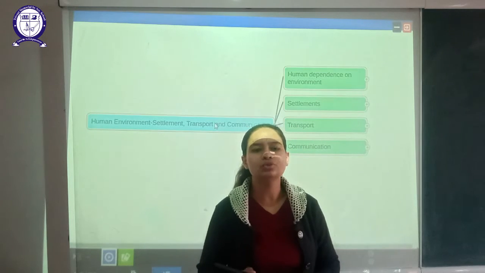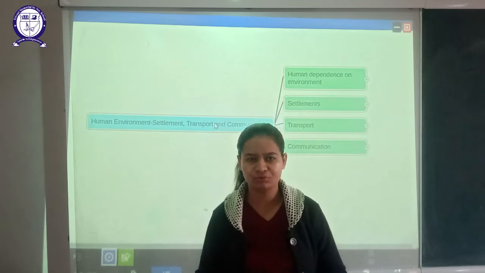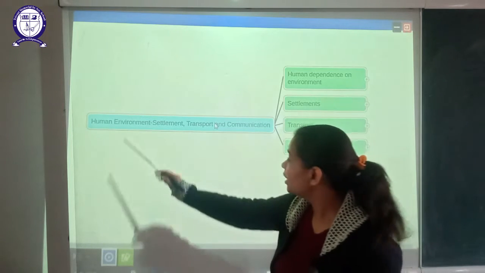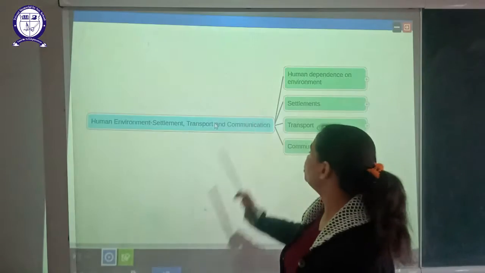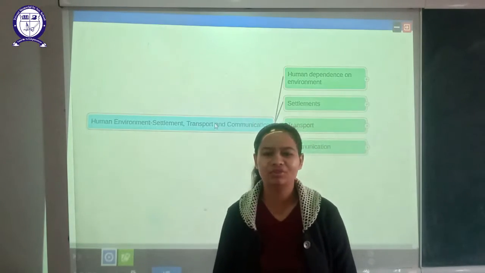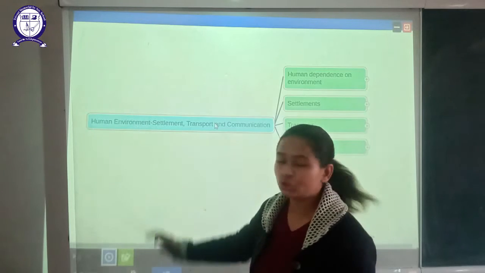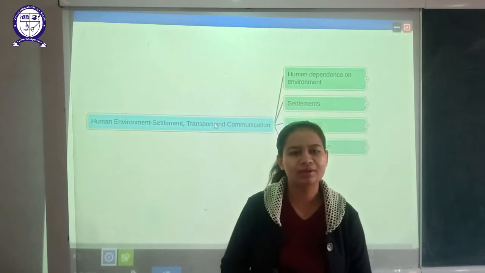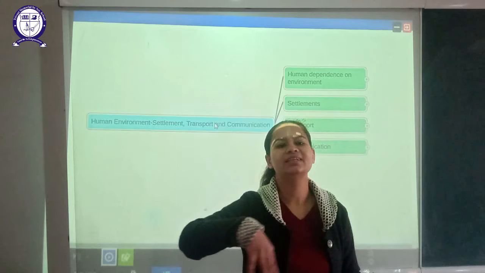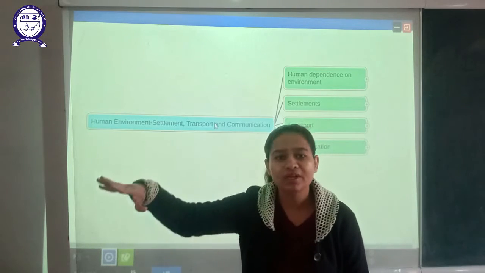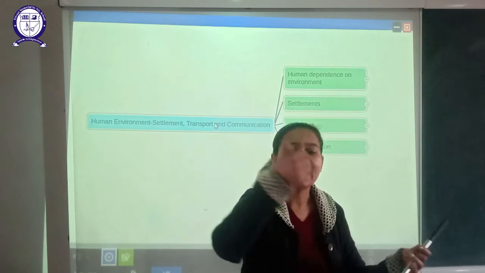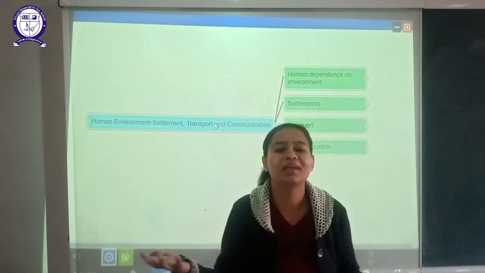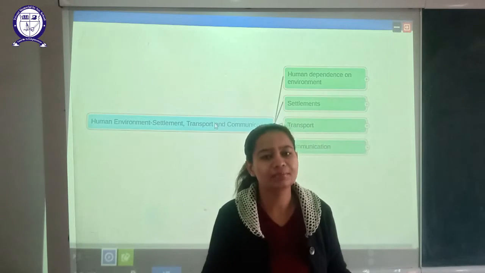Students, today we are going to start with another chapter from geography, that is Human Environment: Settlement, Transport and Communication. So let's have a look. If we talk about human environment, what is human environment? We all are living in a certain environment. We are surrounded by so many things. Natural environment is there, physical environment is there, and human environment is also there, which is created by us.